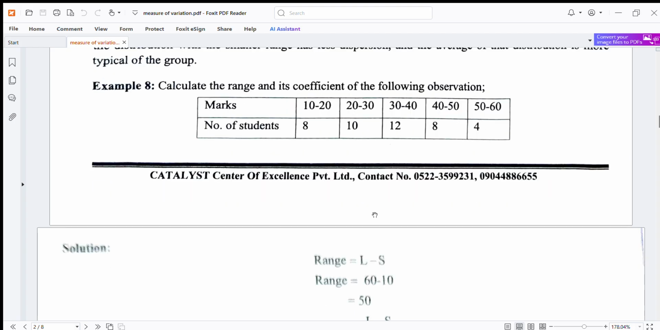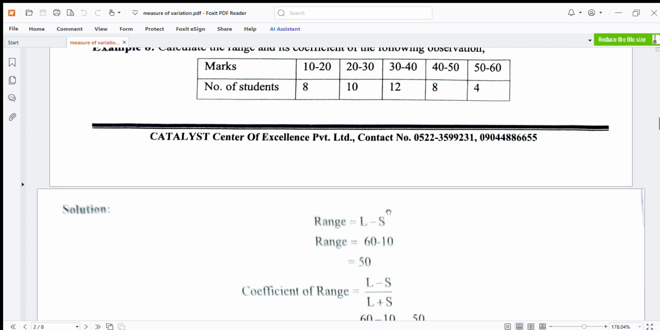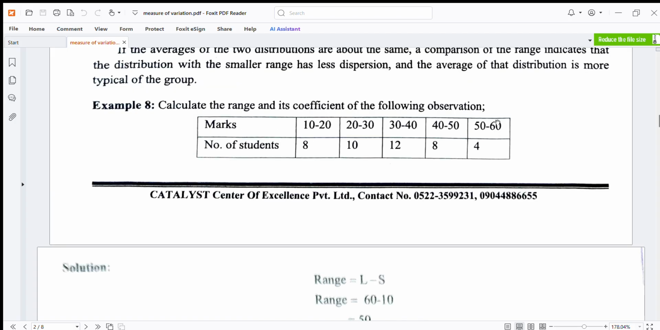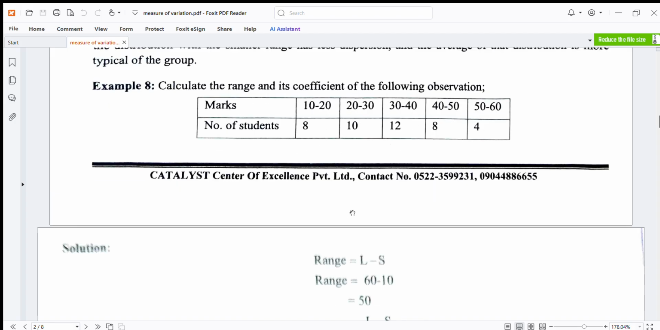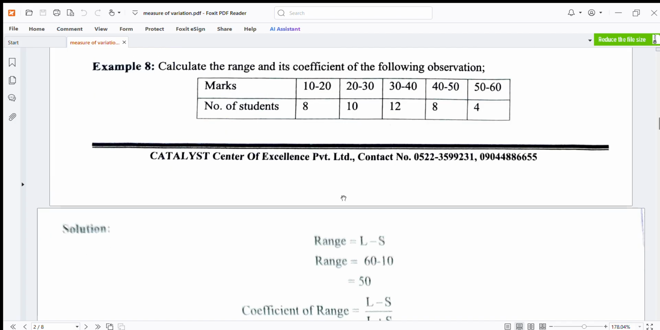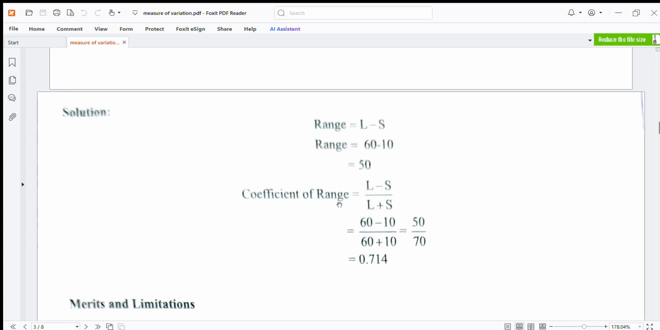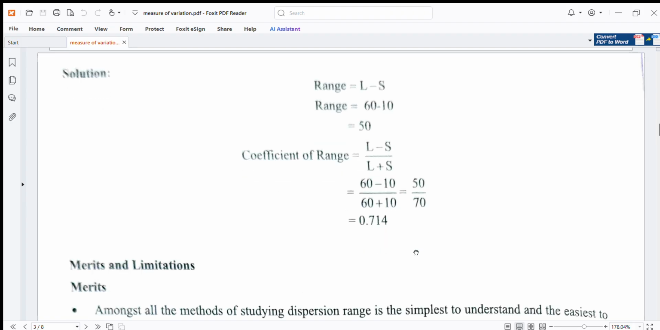The range is equal to L minus S. The lowest limit is 10 and the highest limit is 60. So the value of S is 10 and the value of L is 60. The range is equal to L 60 minus S 10, so 60 minus 10 is equal to 50. Coefficient of range is 60 minus 10 upon 60 plus 10, that is 50 upon 70, or 0.714.